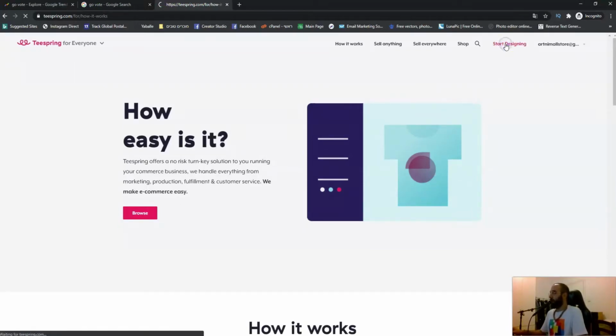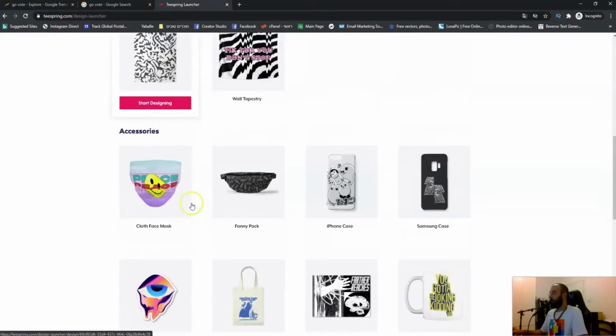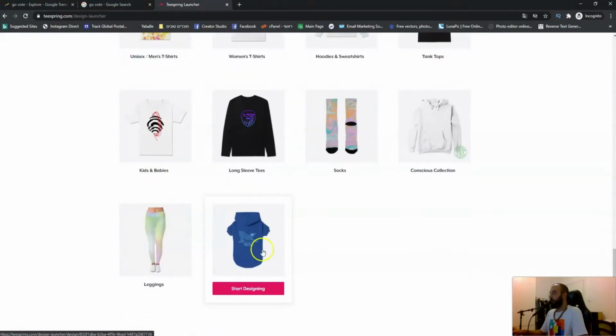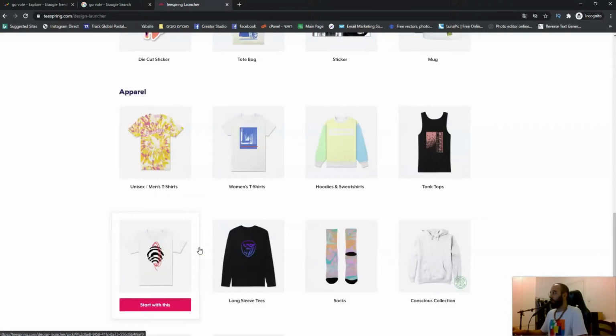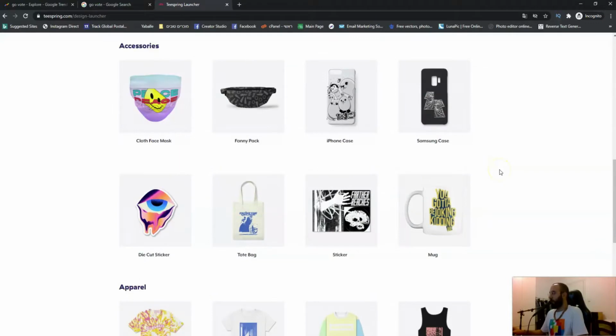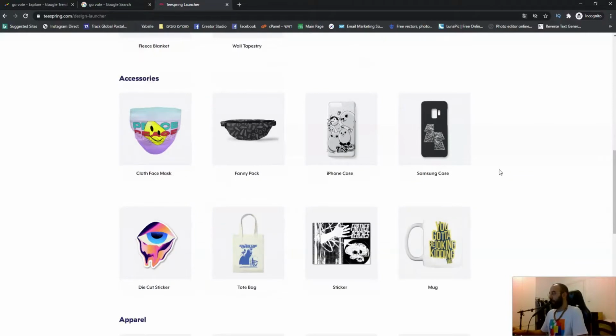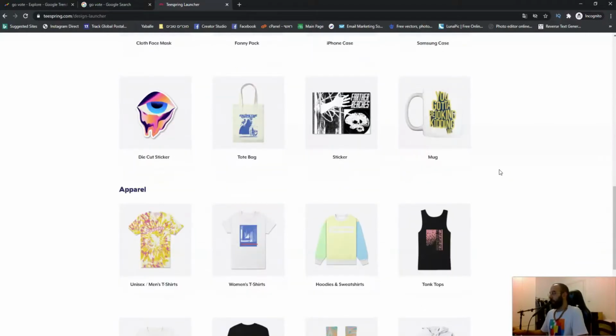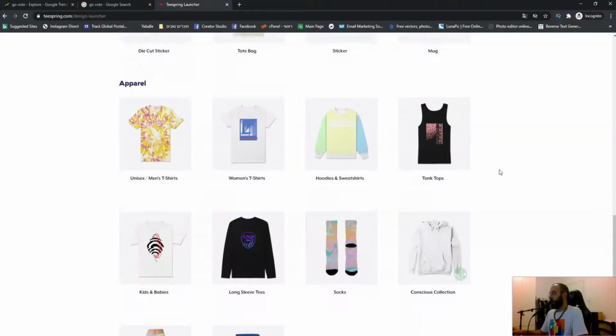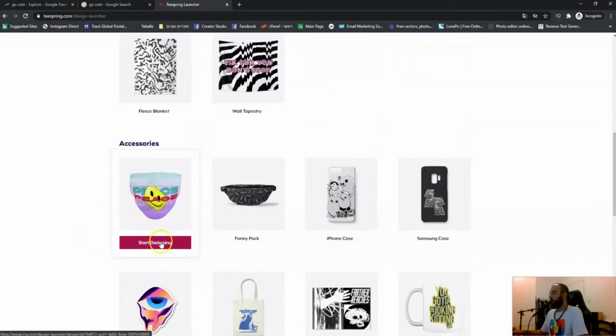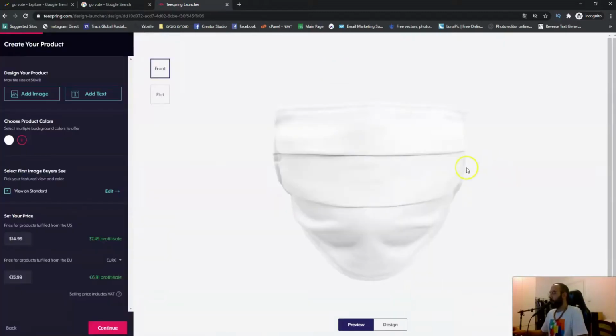You click on start designing, and what you want to do next, you can pick any accessories that you like to print your things on. If it's hoodies, pants, socks, t-shirts, long sleeve tees, sweatshirts, tank top, stickers, mugs, masks, or phone cases, and just start with it. If we are talking about what is trending right now, maybe mask will be a very good combination with this design. So the next thing you want to do is click on start designing, and here you will see the raw mask with a blank background. Let me show you how easy it is.